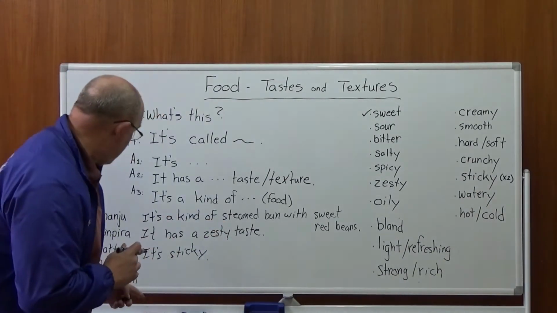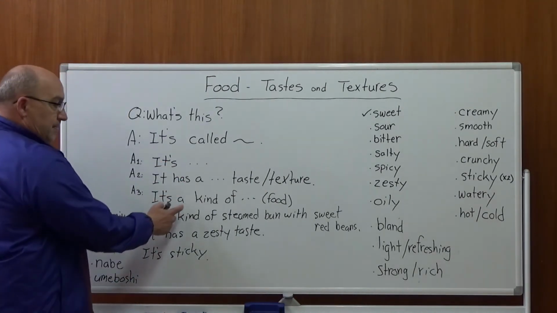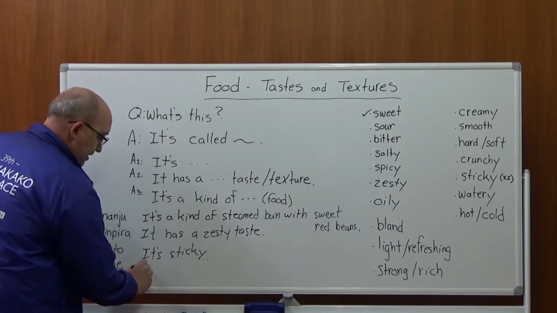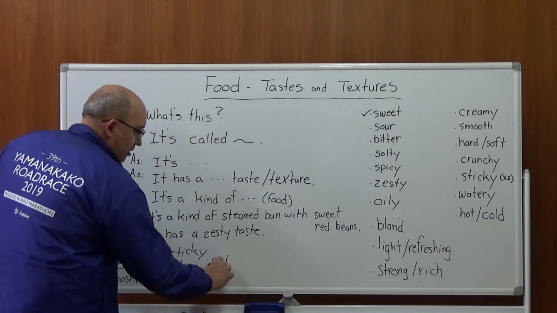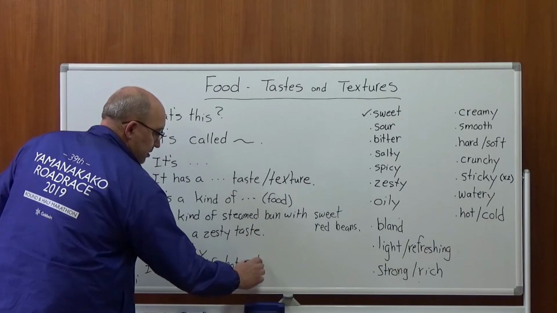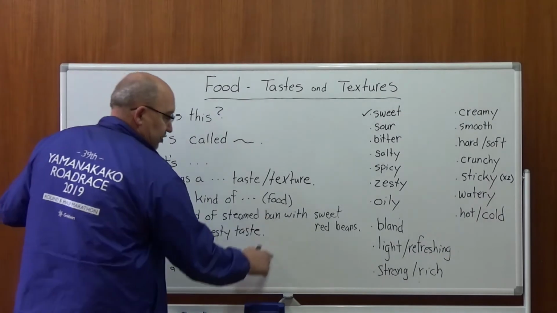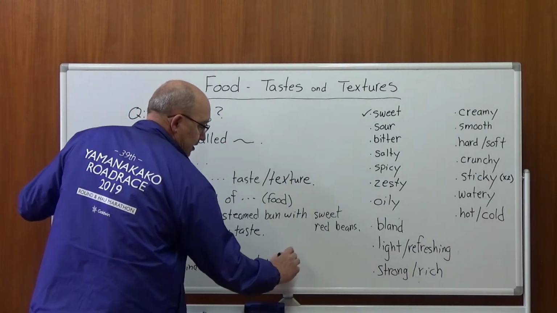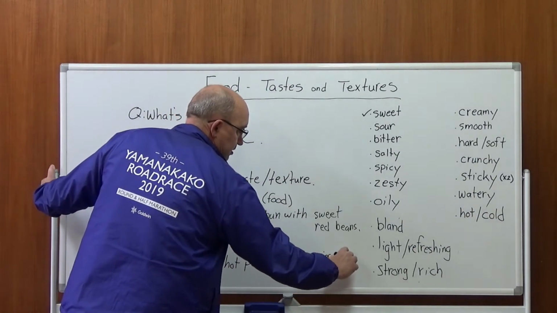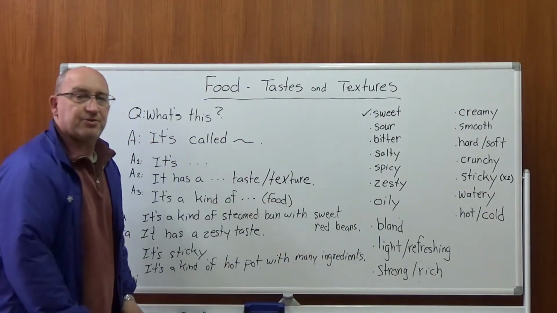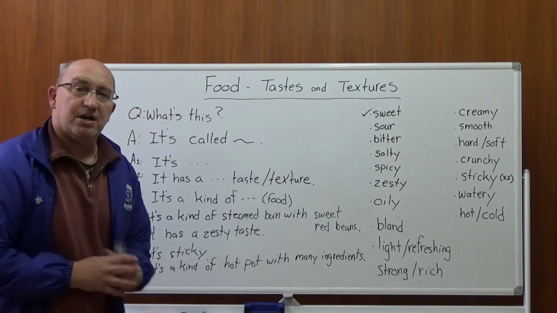Maybe the dish is nabe. You can tell them, it's called nabe. And maybe we use, again, this idea, that it's a kind of hot pot. We use the word, of course, hot. It's a kind of hot pot. Now we could continue with many ingredients. So vegetables, fish, meat. That's a kind of hot pot.